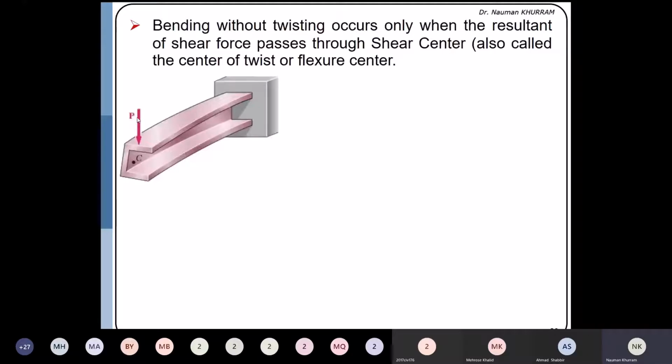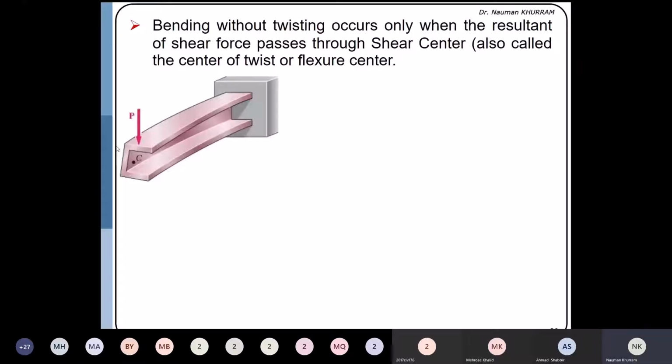Although the load is acting through the principal axis, because in the case of a symmetrical section, either singly or doubly symmetric, the centroidal axes are the principal axes. So why is the load acting or passing through the principal axis and not producing symmetrical bending? Why is it twisting? So we have to study this in detail. This means that we must know the concept of the shear center that I will explain here.